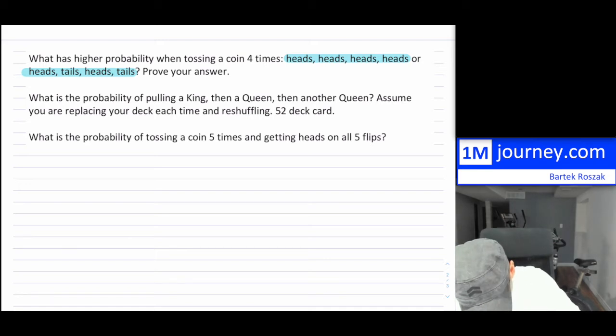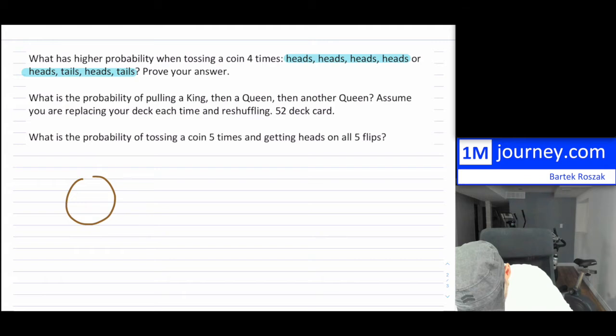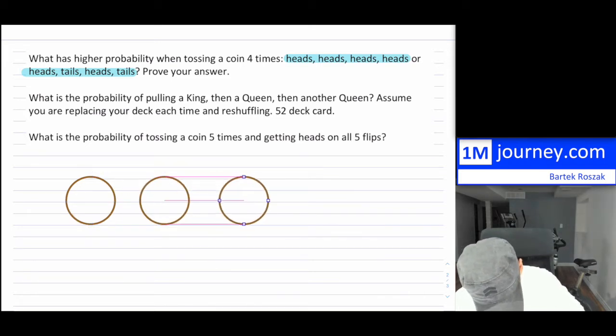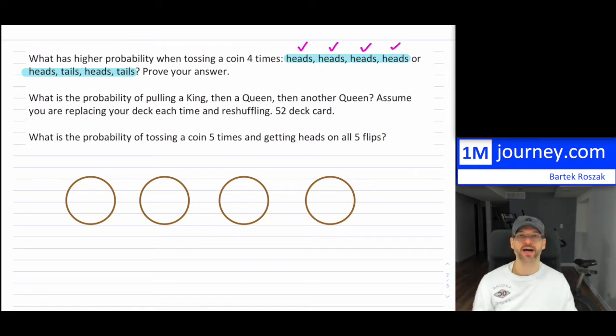Let's imagine that we have a coin. Here's my coin. Let's make 4 flips. I'm going to duplicate this. So let's say first flip, second flip, third flip, and then fourth flip. If we take a look here, I'm going to write these ones: heads, heads, heads, and heads. What's the probability of that?